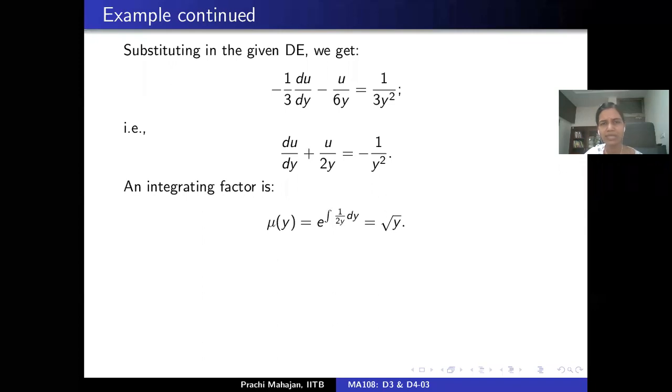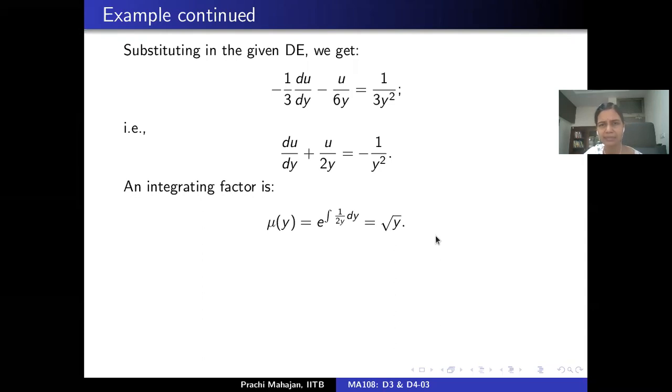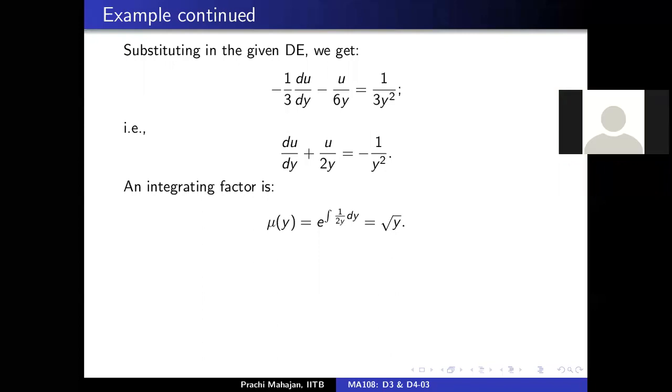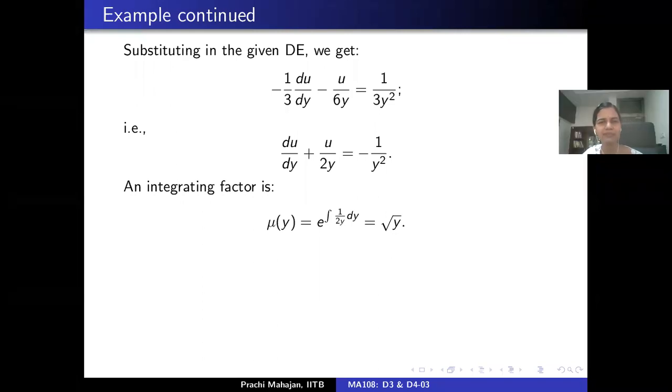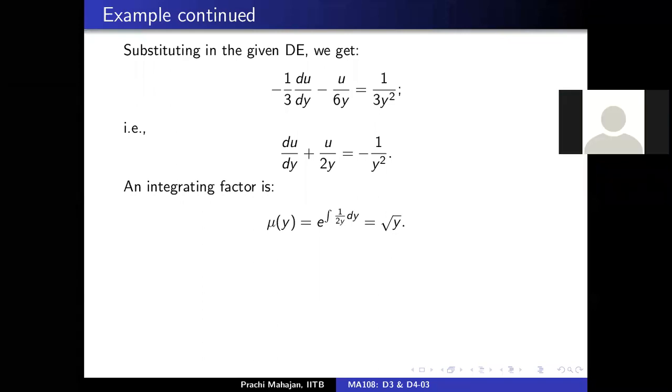And one can use an integrating factor written as exponential of integral of 1 by 2y. So the term which is the coefficient of u here gives an integrating factor which is nothing but square root of y. Is that correct? Is everybody with me up till this point? Yes, ma'am. Is it going too fast? Is this okay? Any questions? All right, good.